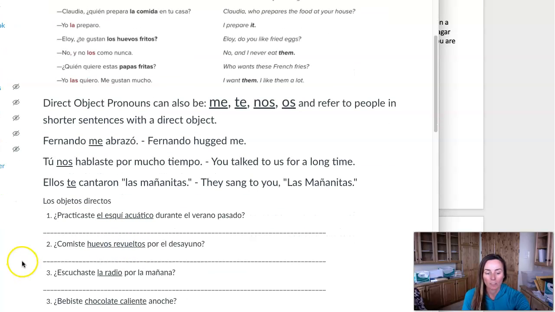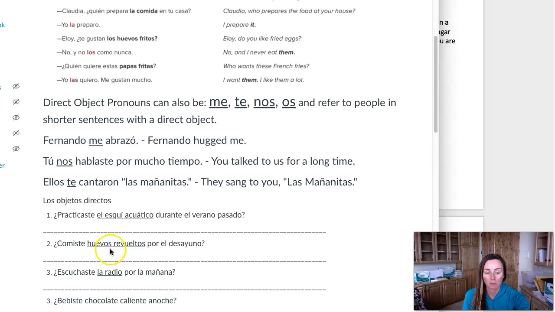This one, comiste huevos revueltos. It's plural and it's masculine, so you'd say los. La radio would be la. So first you're choosing which object pronoun to use. And then, of course, with all these examples, you're placing it before the conjugated verb when you answer it. So the answer would just be sí lo practiqué, number one. Number two would be sí los comí, right?